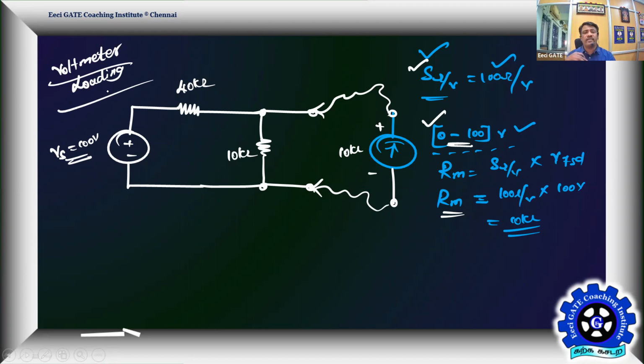Voltmeters are otherwise very accurate, but they suffer only because of their internal resistance. Already we have settled that an ideal ammeter should have 0 ohm resistance, and a practical ammeter very, very low resistance. Now we are going to comment on the voltmeter. What is the expectation on its internal resistance? That is going to speak about its quality. If there is no loading, it's a very good voltmeter.